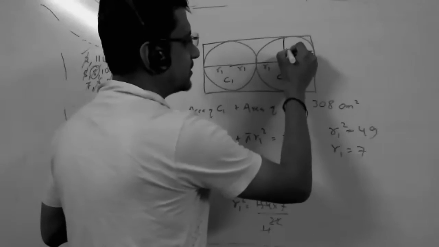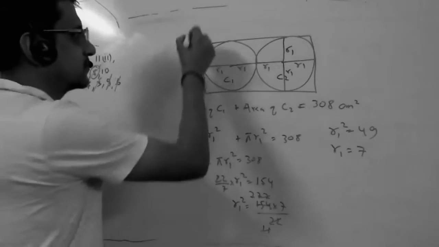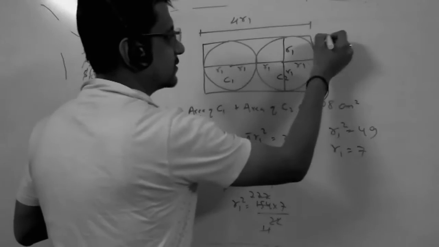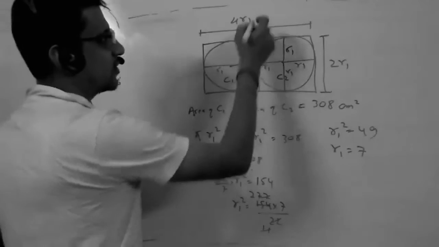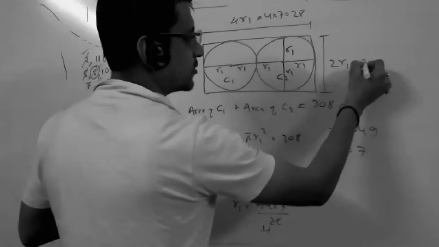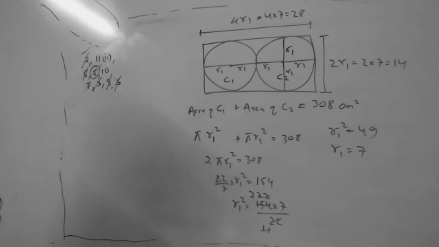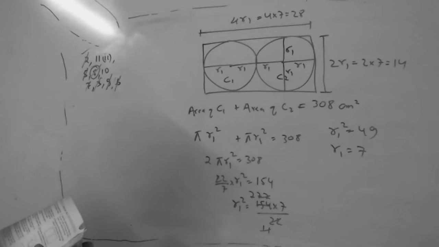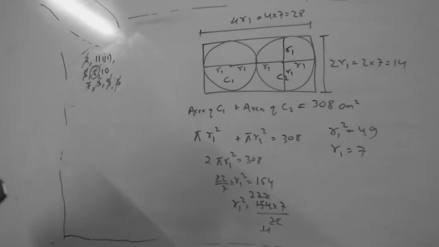This is also R1 and this is also R1. So this is what? 4R1. This is what? 2R1. R1 you have got 7, so 4 into 7, 28. 2 into 7, 14. Now did you get it? Can you find the perimeter of the rectangle now?